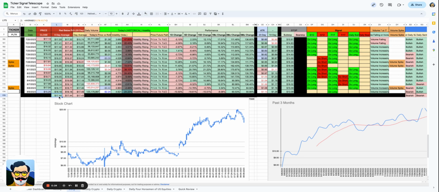Now we look, the price is currently below its 5-day moving average. The 5-day moving average is still above the 23-day moving average, but only by 1 penny, so I don't expect that to hold for tomorrow. And the thing that's really concerning to me is that we've seen a big resumption in volume. We've actually seen the volume come down, but we're still above 100 million shares traded today.